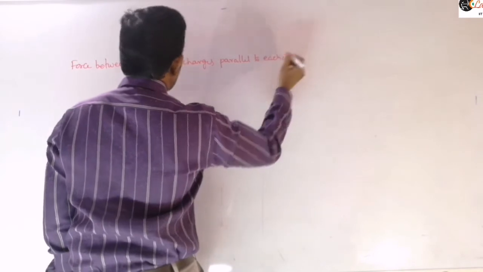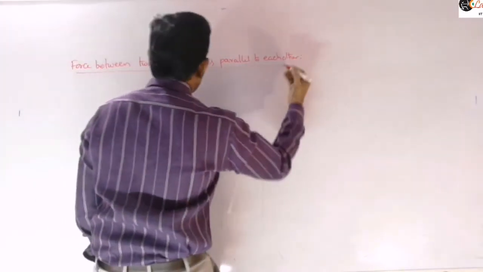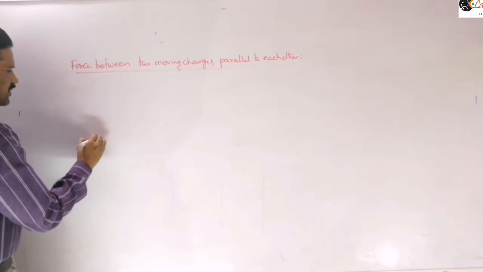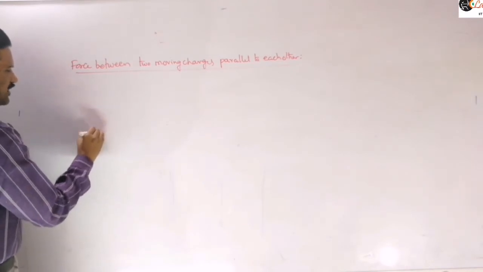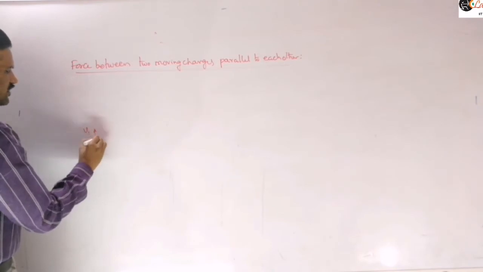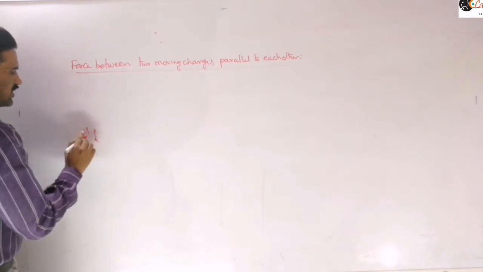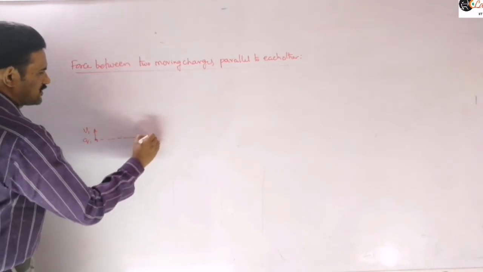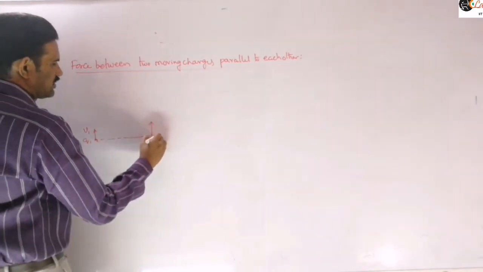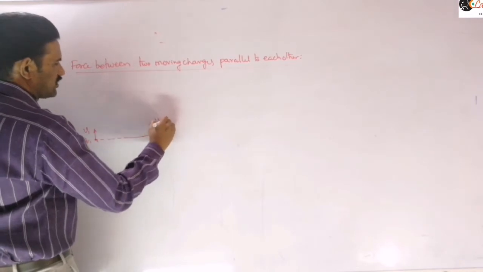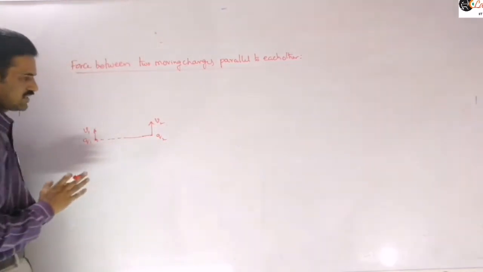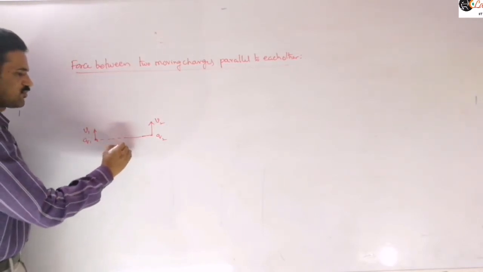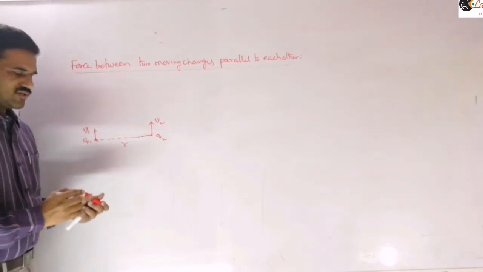So let us consider that two charges are moving parallel to each other here, and we need to derive an expression for this magnetic force. So this one particle is moving like this with the velocity v1, and suppose it has some charge q1 here, and here I am taking another charge q2, moving with velocity v2. At some instant of time they are at these positions, and let's suppose r is the separation between those two charges, right?